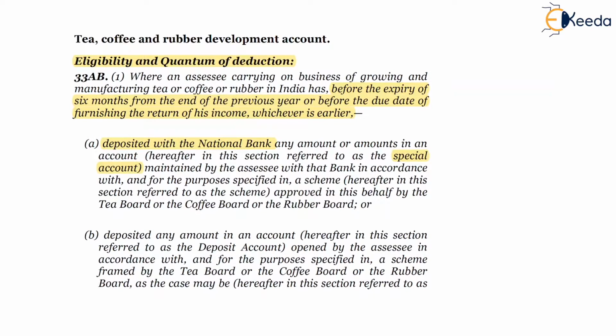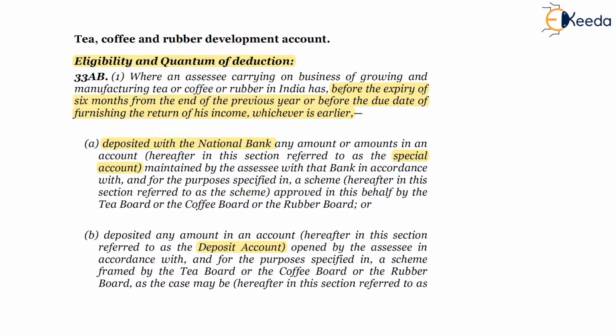Clause A was the special account with NABARD, and here it is a deposit account as per a deposit scheme approved by the Central Government. So the amount can be deposited either in the special account with the national bank, or in a deposit account as per the deposit scheme approved by the Central Government.